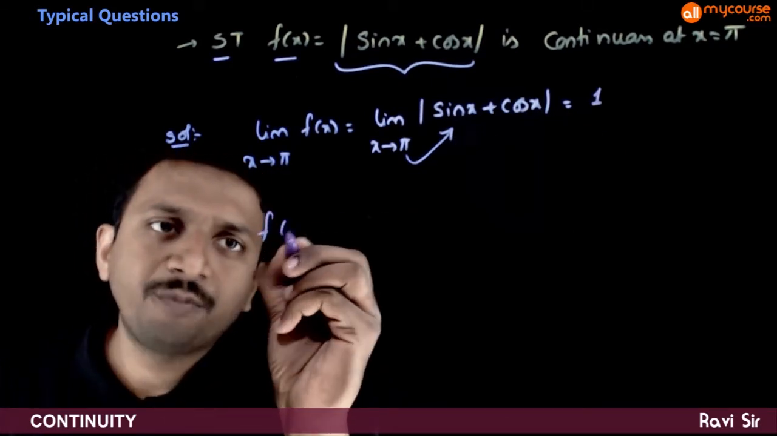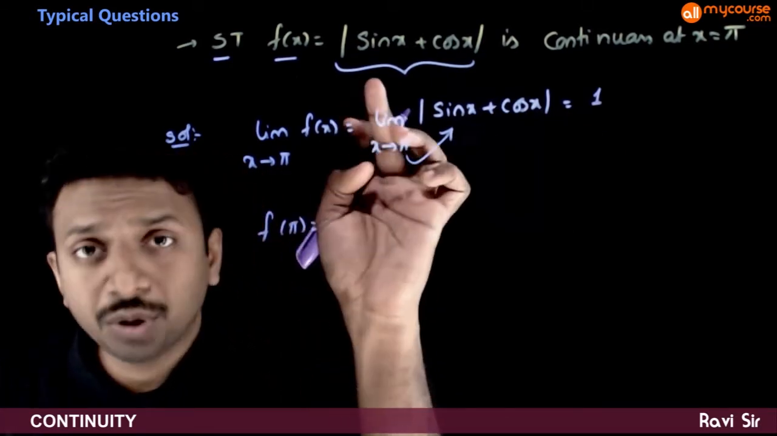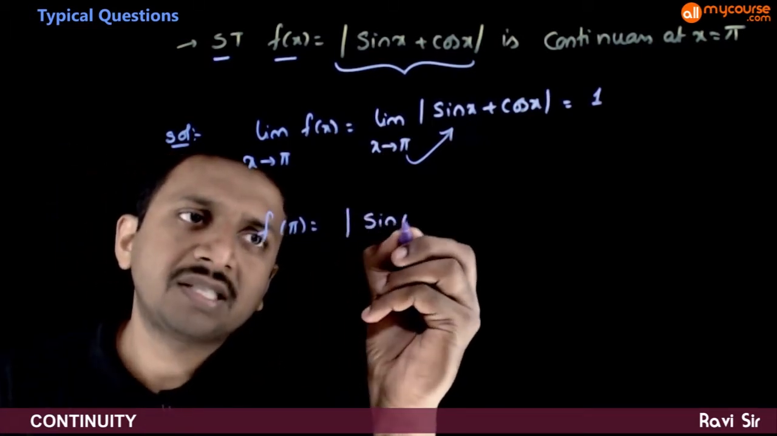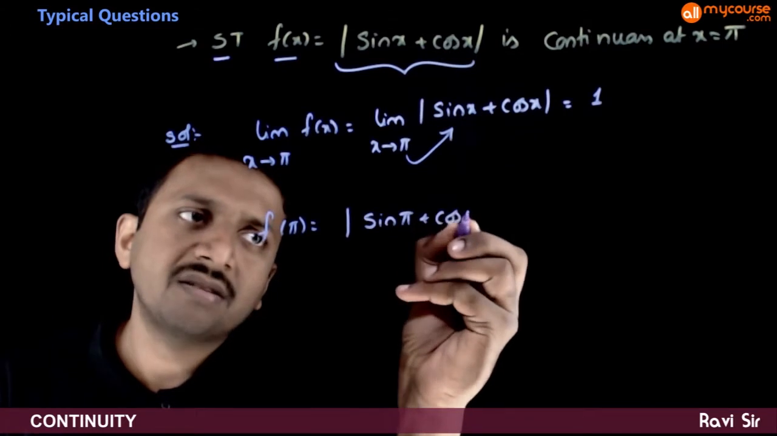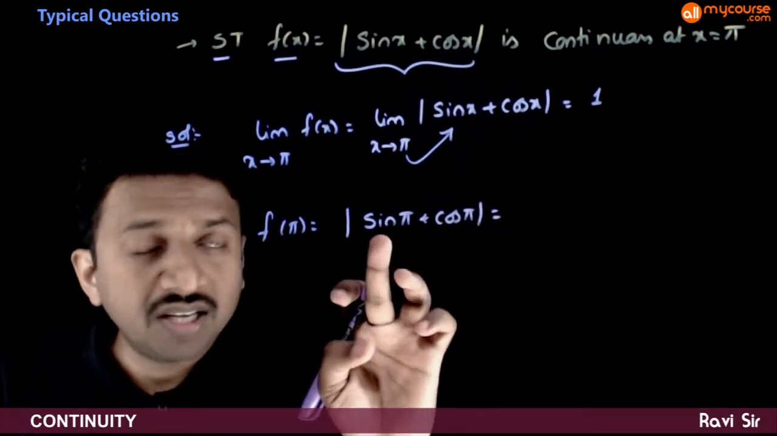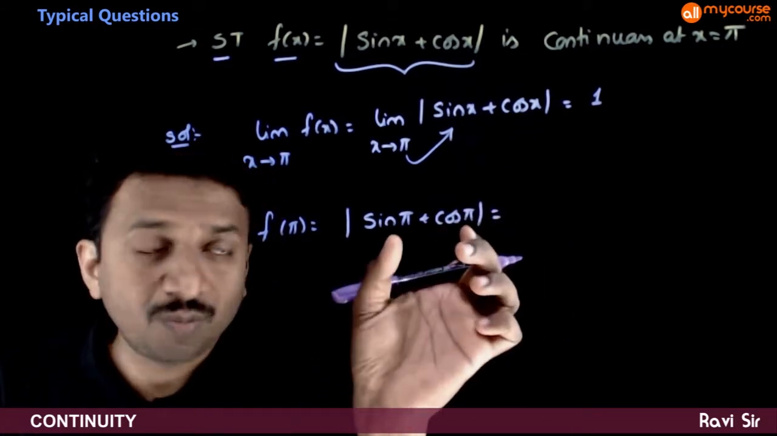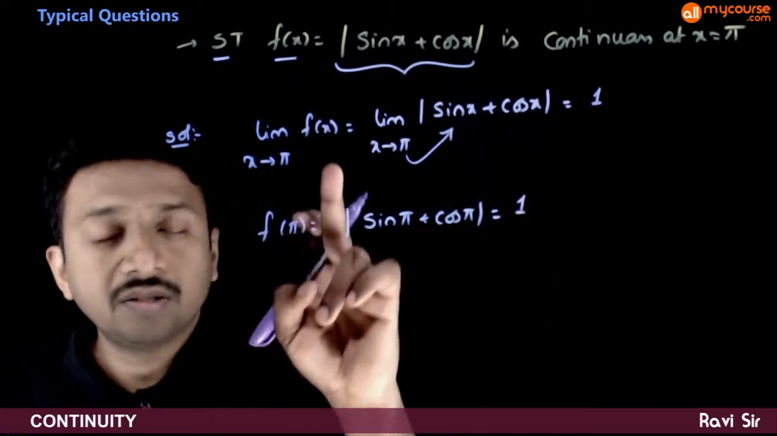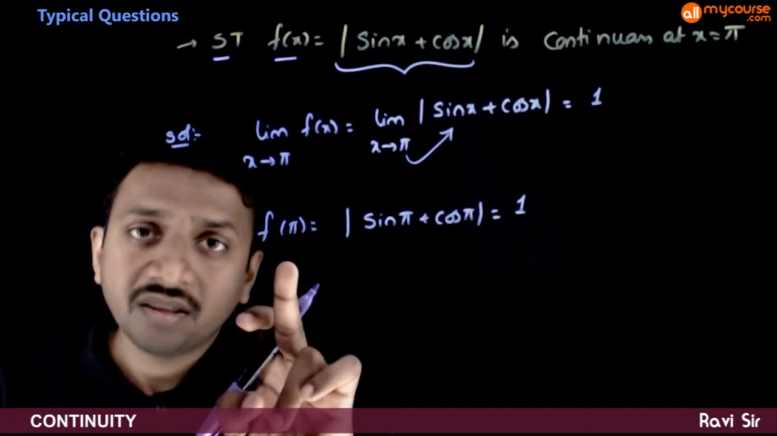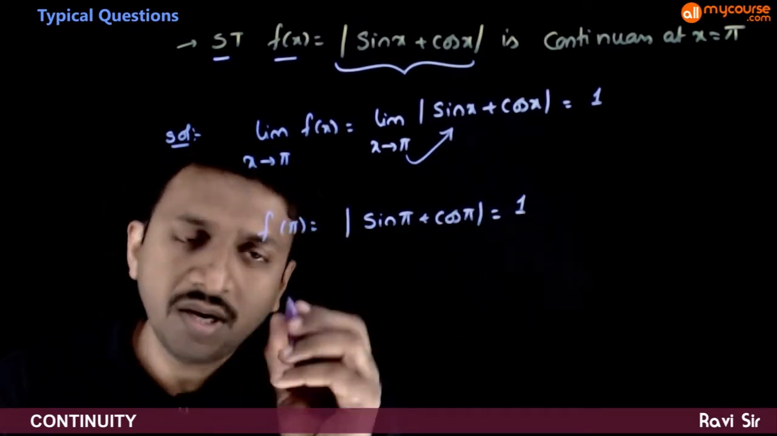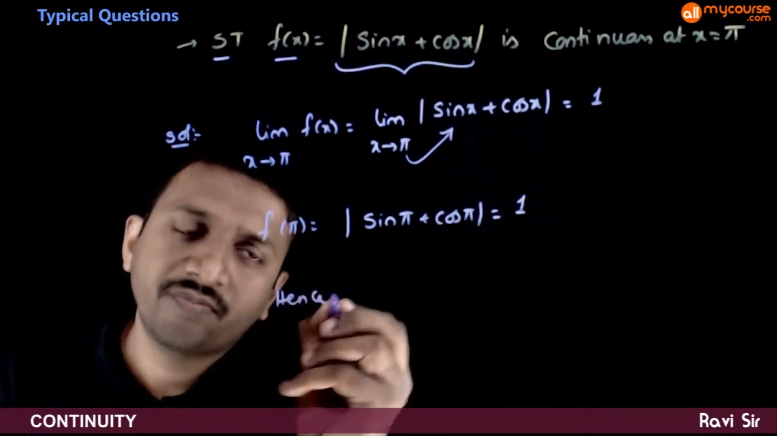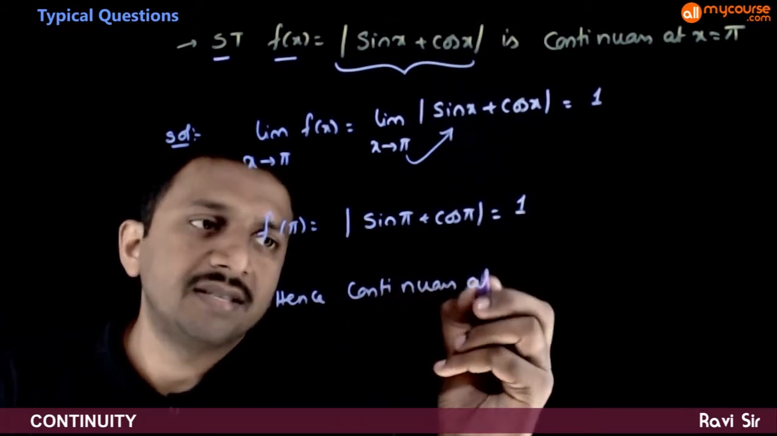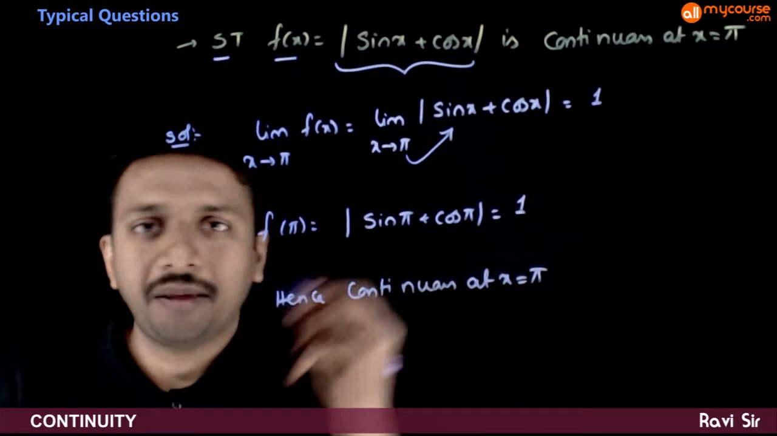And what is f of pi? If you directly substitute pi in the place of x, mod of sin pi plus cos pi, which is 0 plus minus 1, which is minus 1, mod minus 1 is again equal to 1. So the limit value is 1, the functional value is also equal to 1, hence continuous at x is equal to pi.